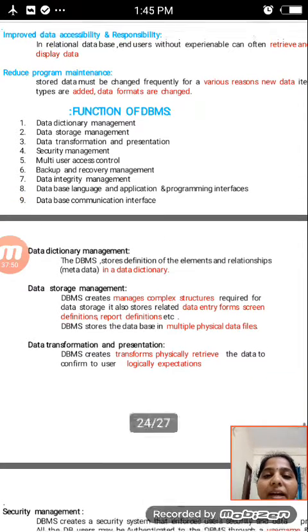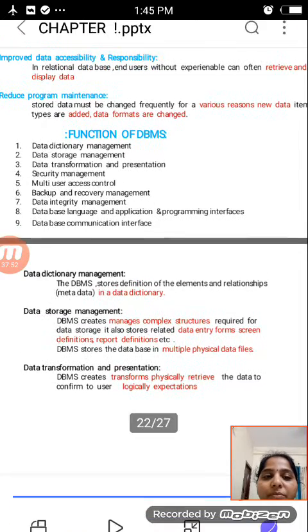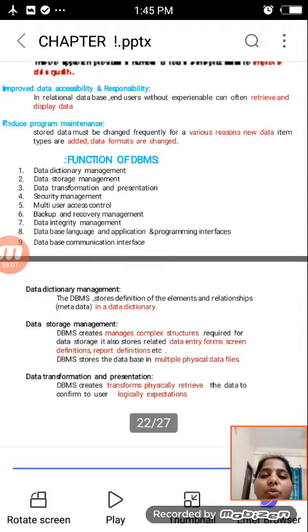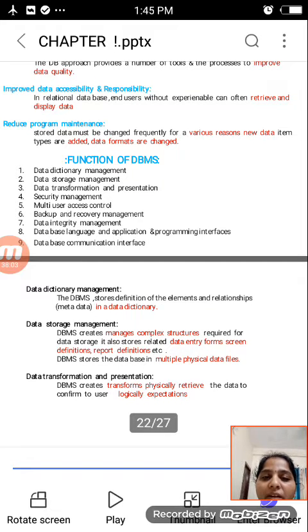After that, improved data accessibility and responsiveness. In a relational database, end users without experience can often retrieve and display the data. They don't know anything, for example, an unknown person comes and uses the database. Whenever the project is completed, the end user will come and use it.